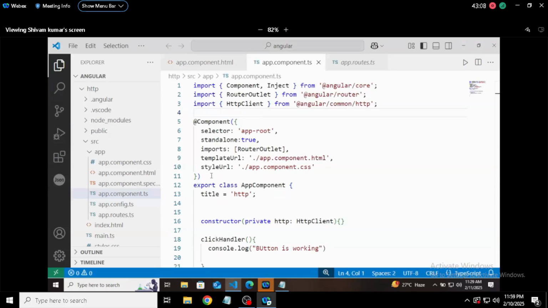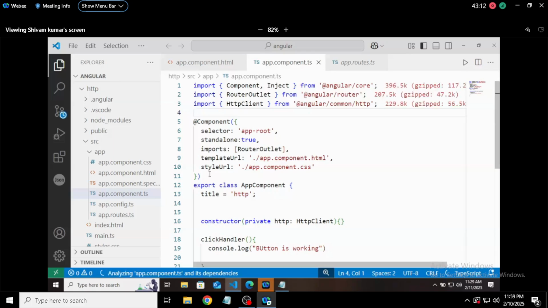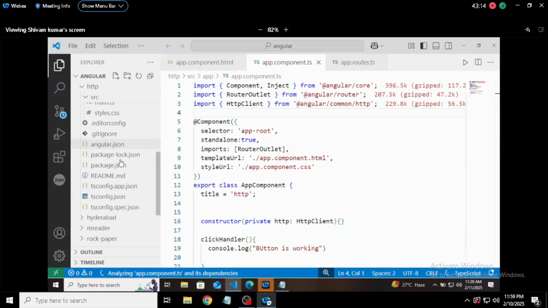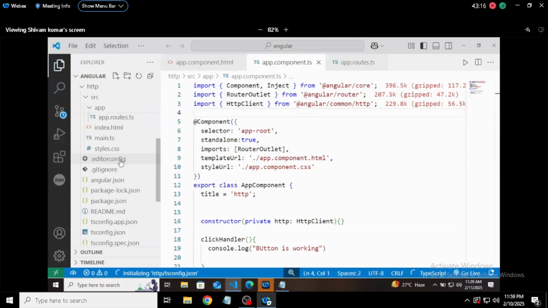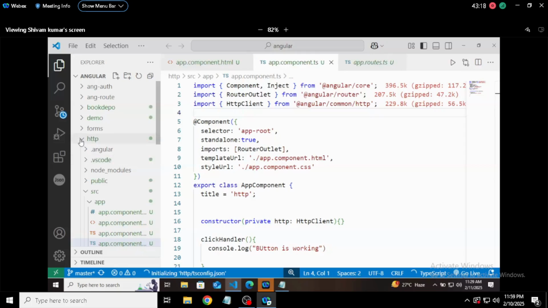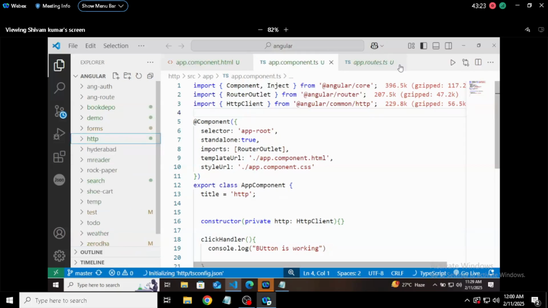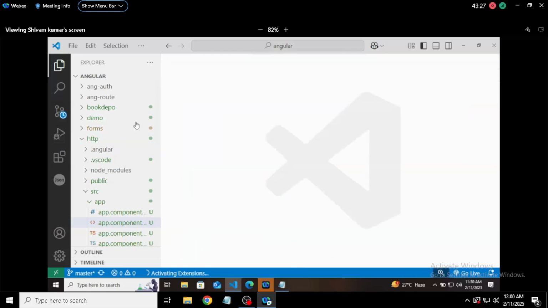So yesterday we created a project that we are going to complete now, and the project is this one, Book Depot. I think I have given you the outline of this project, that how it is going to be. This particular project is going to use the concept of Angular routing, Angular authentication, and it is going to be a complete full stack application.